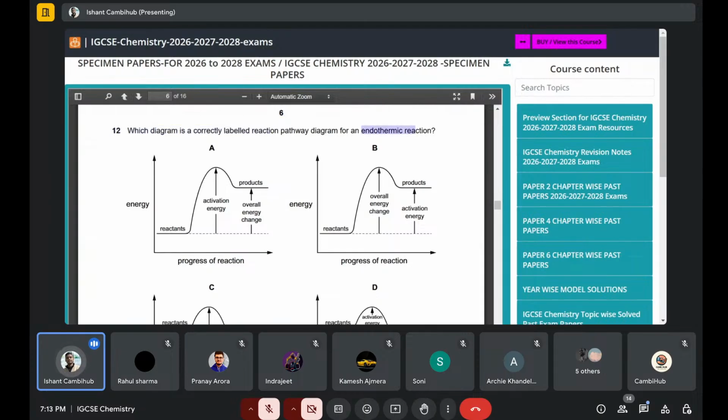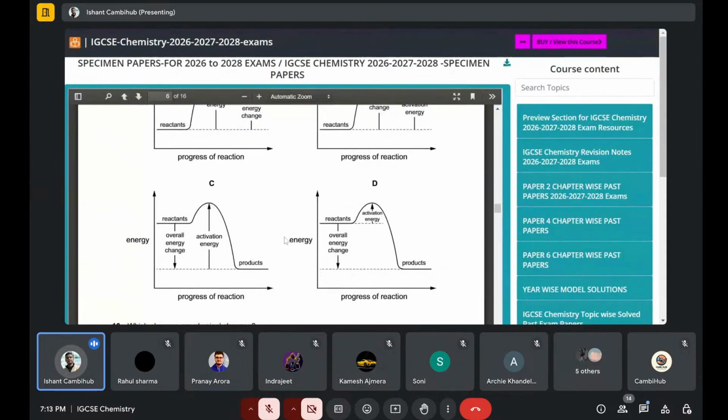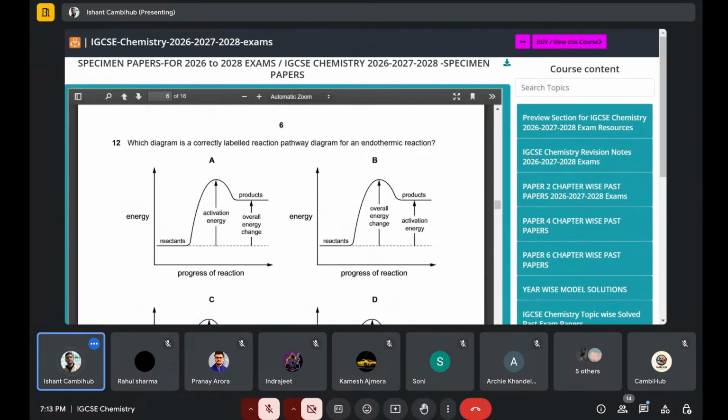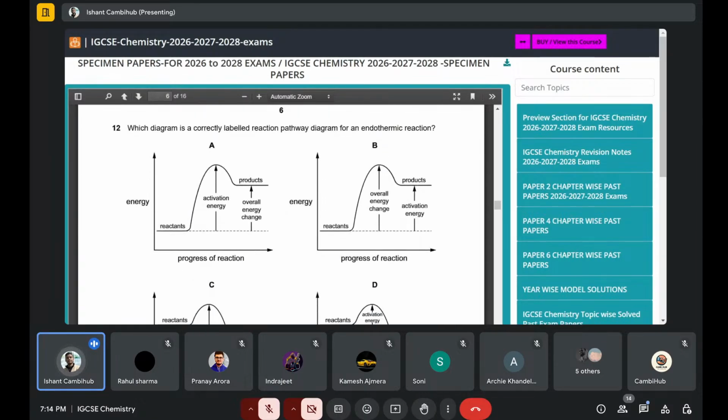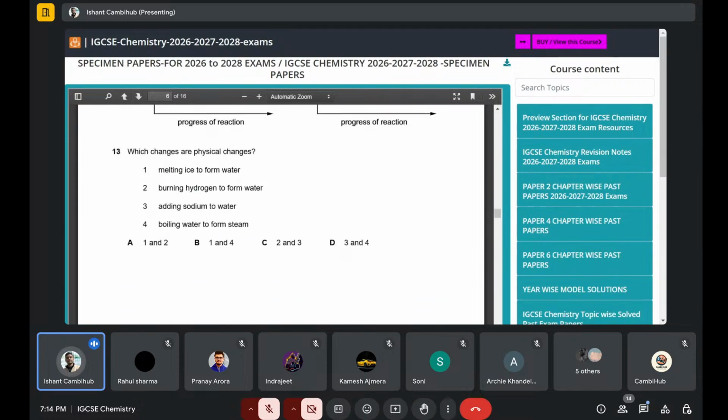Then here basically it's endothermic. Clearly you have to read endothermic. People will read exothermic and then do the wrong one. Endothermic is simply where it goes from the bottom up. Now, of course, this one and this one will cancel off. It will be either A or B. So reactants and then overall change, this one. But here the catch is that activation energy will be this one, so the answer will be A. Because it always goes from the reactants towards that hump, not from the reactants to the products. That is not activation energy, that is your energy change. So you have to read the question properly: endothermic is written, so think of endothermic only, not exothermic.